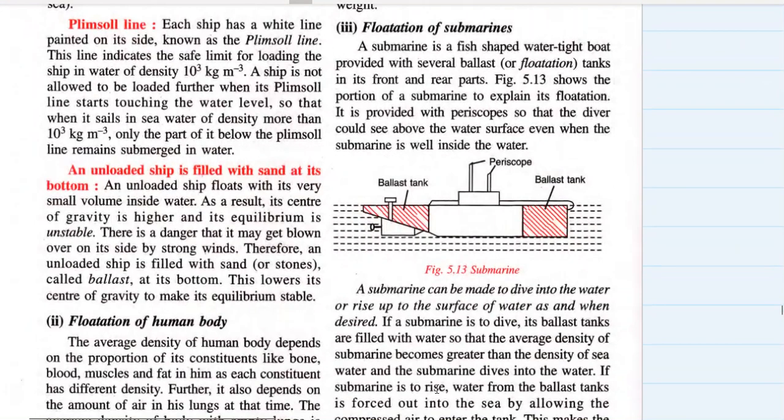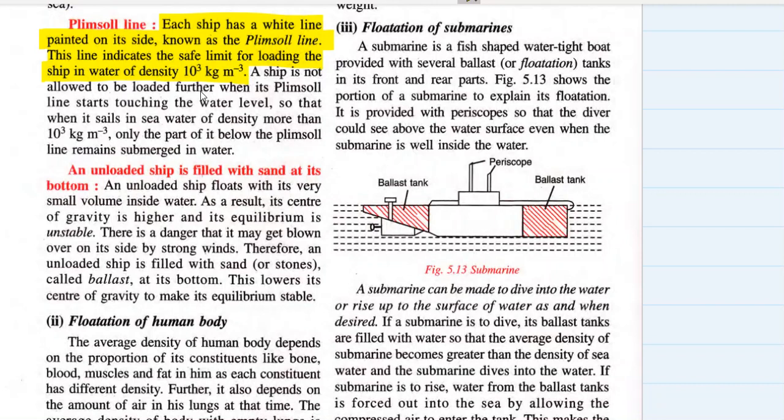Plimsoll line. Each ship has a white indicator line painted on its side, known as the plimsoll line. This line indicates the safe limit for loading the ship in water of density 10^3 kg per meter cube. I have told you about this in class eighth also: this line is an indicator of how much a ship can be submerged safely in any water, right?